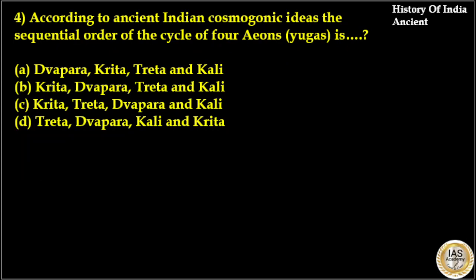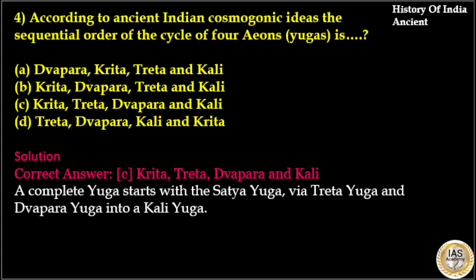According to ancient Indian cosmogonic ideas, the sequential order of the cycle of 4 aeons or yugas is option A, Dwapara, Krita, Treta and Kali. Option B, Krita, Dwapara, Treta and Kali. Option C, Krita, Treta, Dwapara and Kali. Option D, Treta, Dwapara, Kali and Krita. Here the answer to this question is option C, Krita, Treta, Dwapara and Kali. A complete yuga starts with the Satya Yuga via Treta Yuga and Dwapara Yuga into Kali Yuga.